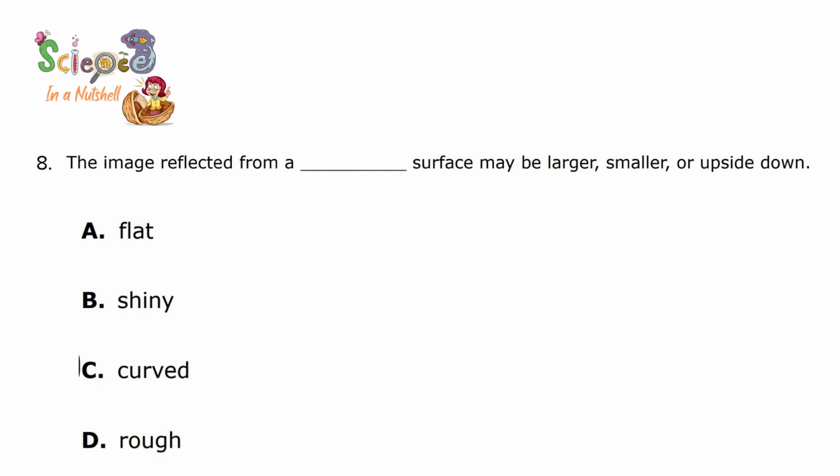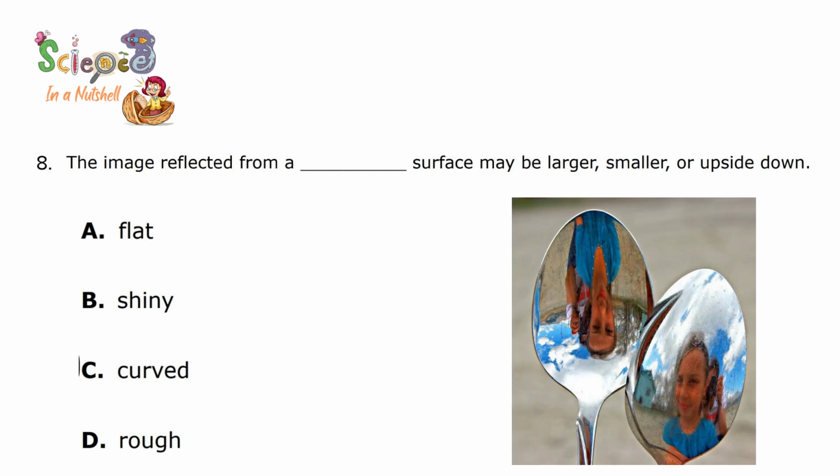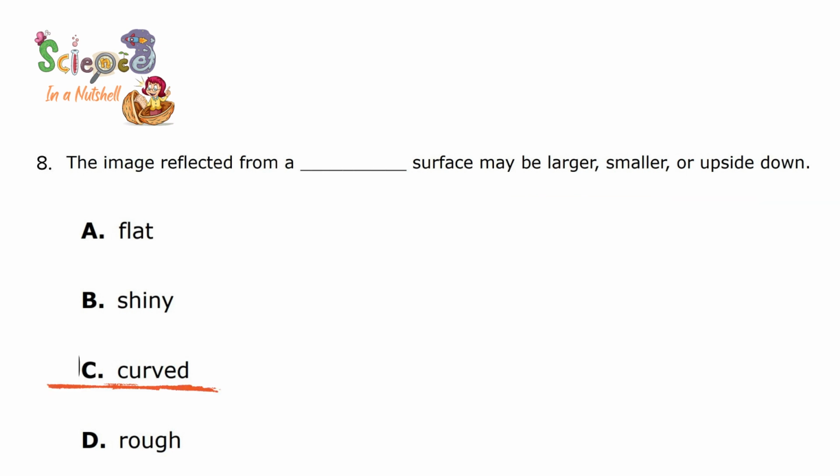You can look at your image in a spoon and tell me what you see. You will see yourself either larger or smaller, or your image will be upside down. Try to look at both sides. So here I'm going to choose curved.